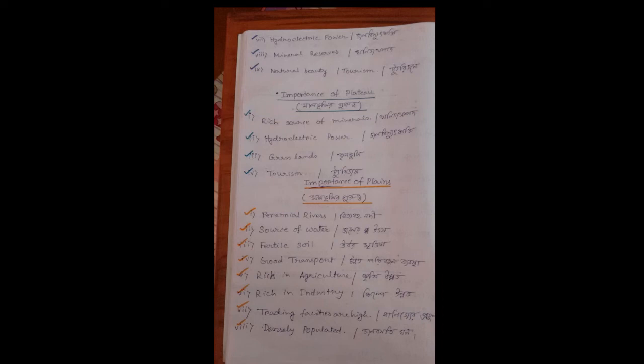The Deccan Plateau, Western Australian Plateau, and Brazilian plateaus are very good reserves of minerals such as iron, copper, gold, diamonds, manganese, and coal. So, these types of minerals are mostly found in the plateau region.